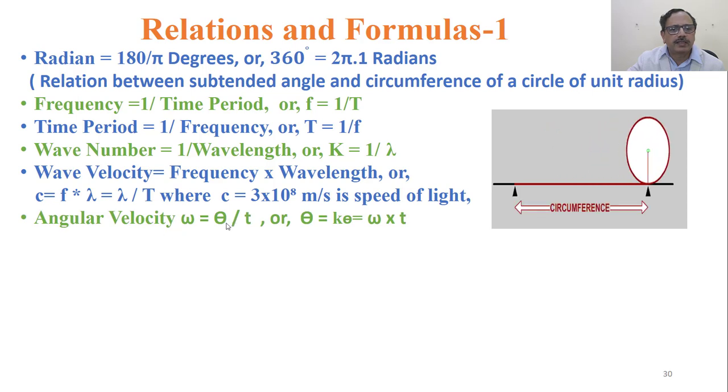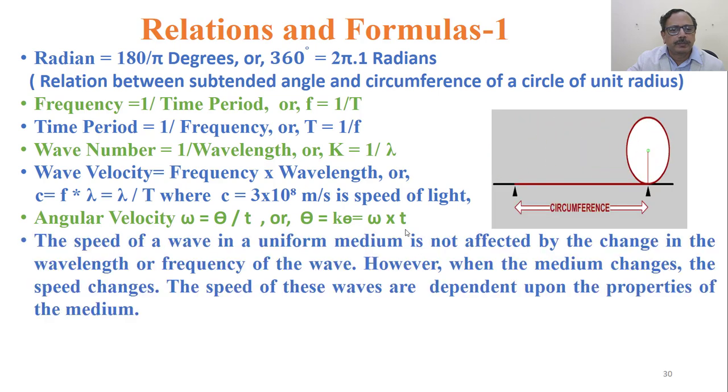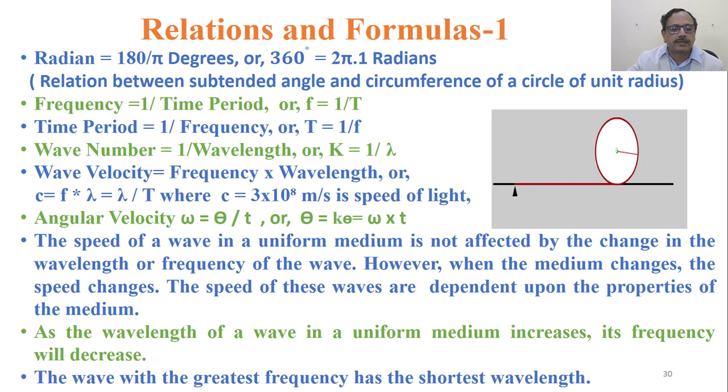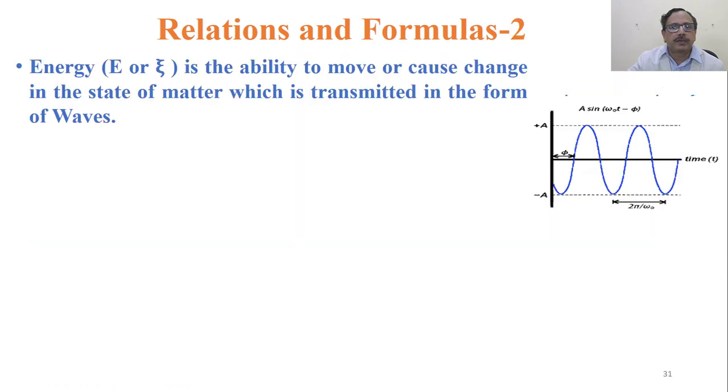Angular velocity omega is theta by t, the angle moved or turned divided by the time taken, or theta is equal to k into small theta, which is equal to omega into t. The speed of a wave in a uniform medium is not affected by the change in the wavelength or frequency of the wave. However, when the medium changes, the speed also changes. The speed of these waves is dependent upon the properties of the medium. As the wavelength of a wave in a uniform medium increases, its frequency will decrease. The wave with the greatest frequency has the shortest wavelength. Relationships.